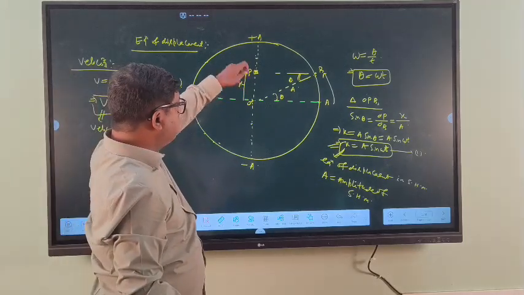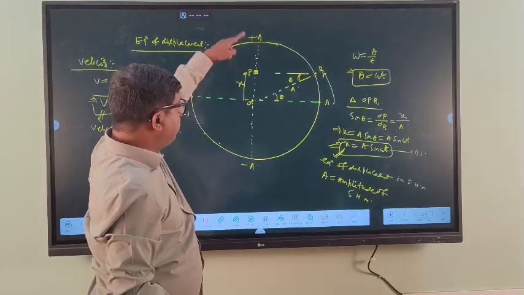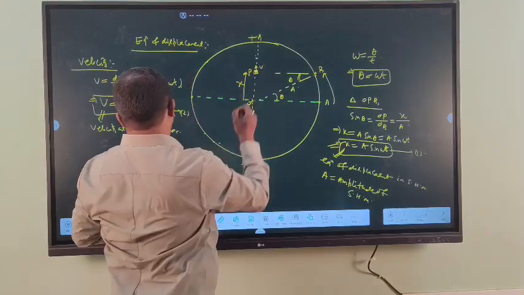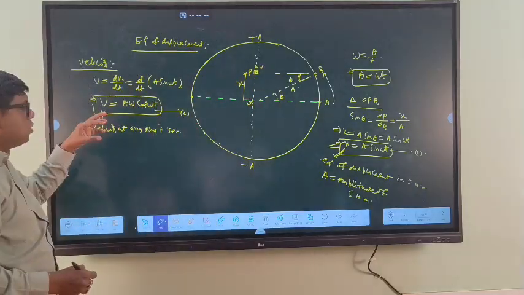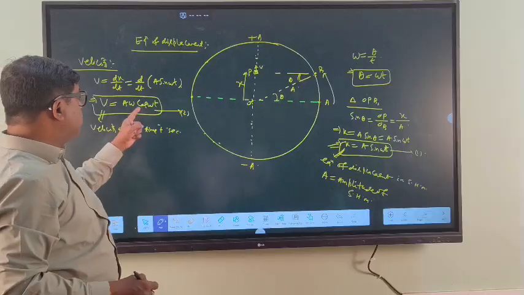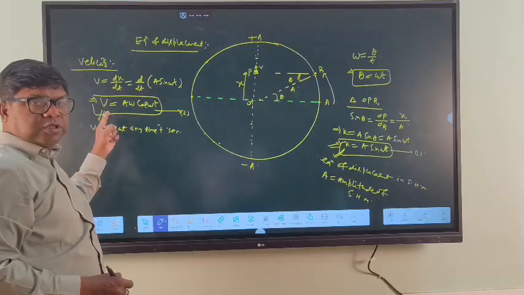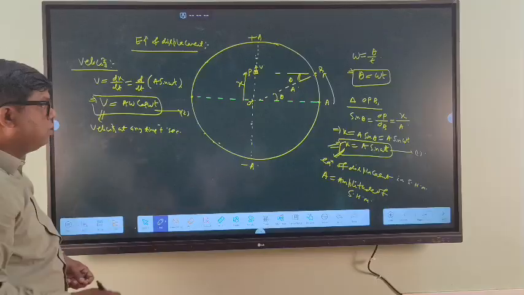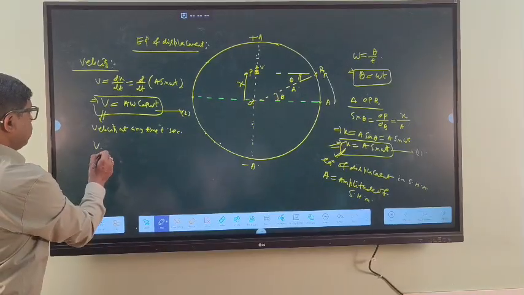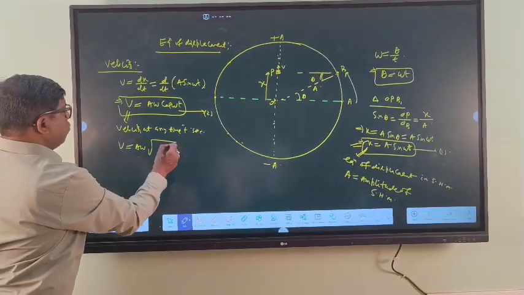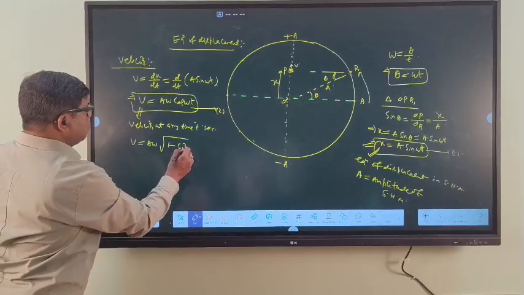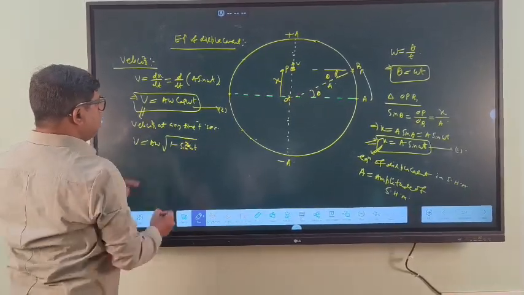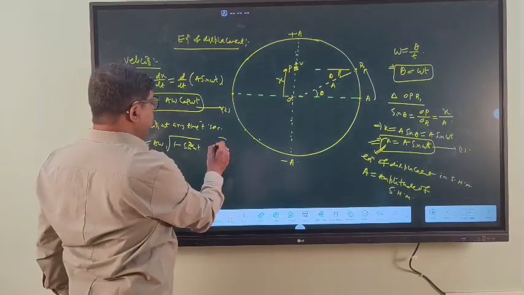So when the particle is moving on the diameter of the circle, this is the velocity of the particle at any time t seconds. But the velocity has two formulas. One is in terms of time, the instantaneous velocity. We can also calculate the velocity at any displacement x. We know that v is equal to A omega square root of 1 minus sin square omega t, since cos omega t is root of 1 minus sin square omega t.